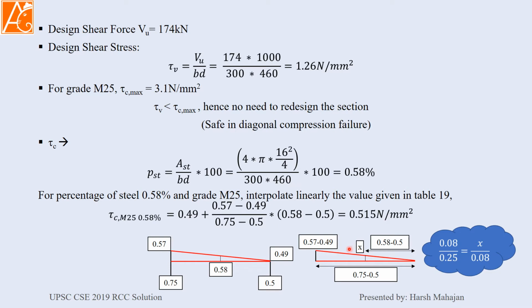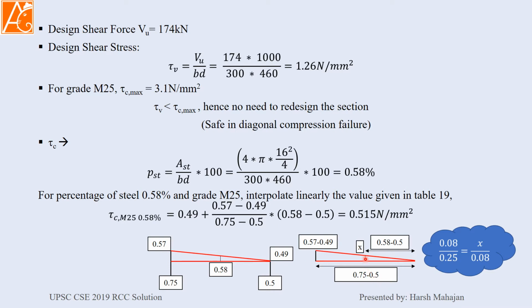If you are not good with linear interpolation, or you have confusion, you can directly do it by this graphical method. It's nothing, it's just a similar triangle. Let us assume this 0.49 is the 0 of my new triangle, and here is the difference, which is the height, and the base will be 0.75 minus 0.5, which is 0.25. This height will be 0.08.